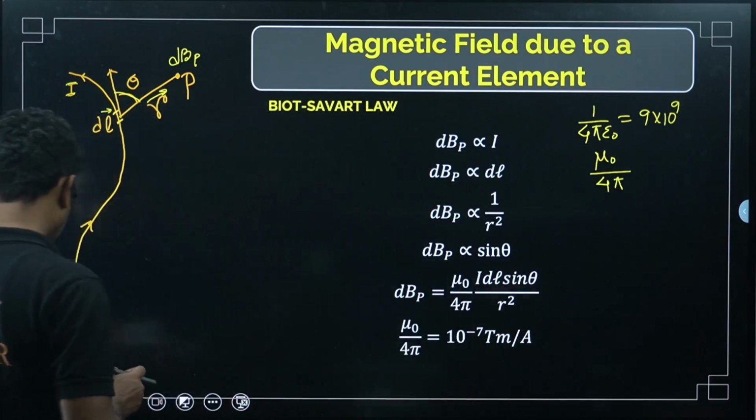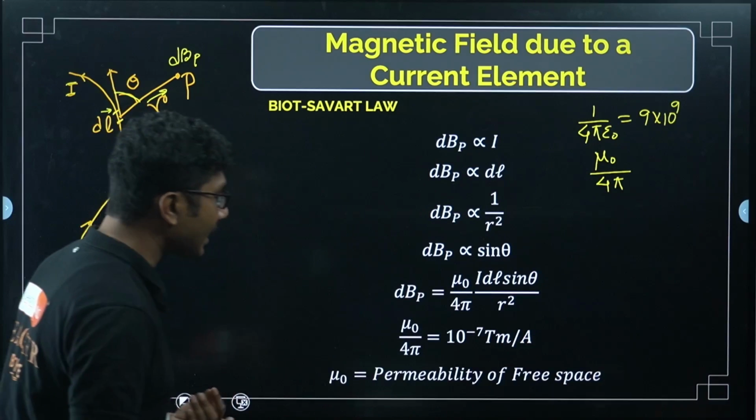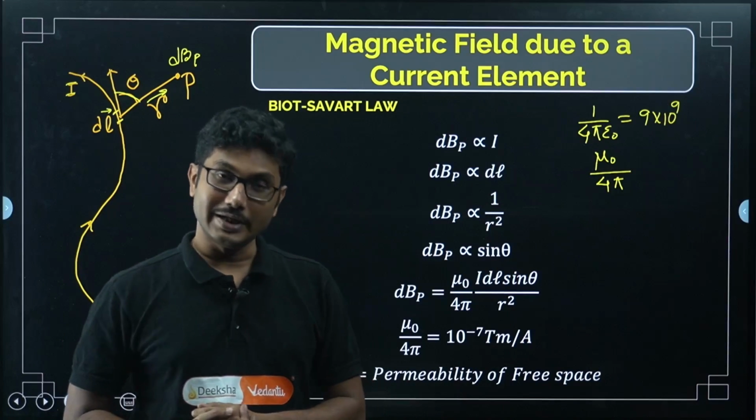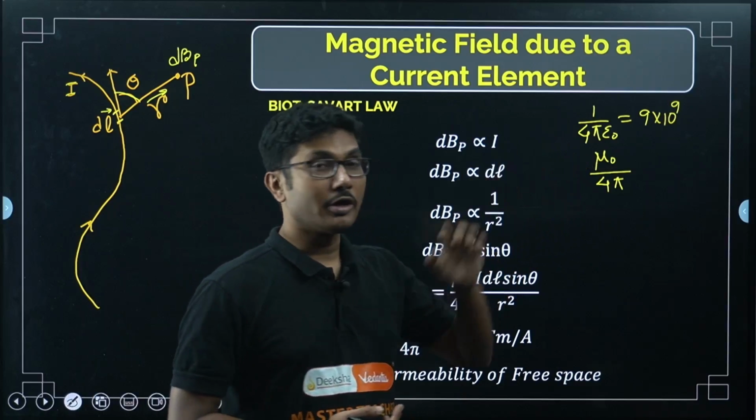Now what is mu naught? Mu naught is permeability of free space. If you remember, epsilon naught was permittivity of free space, mu naught is permeability.